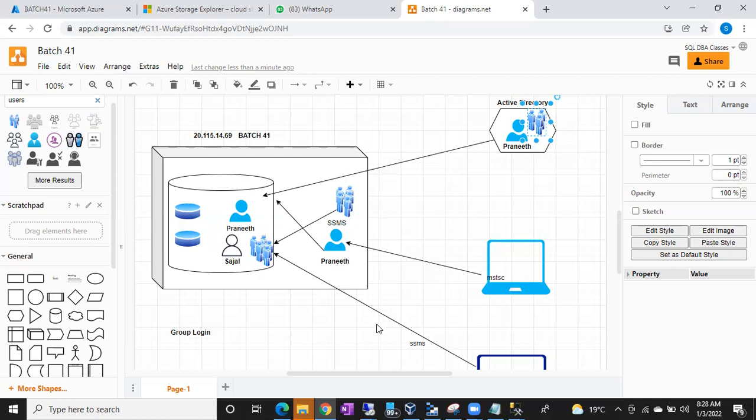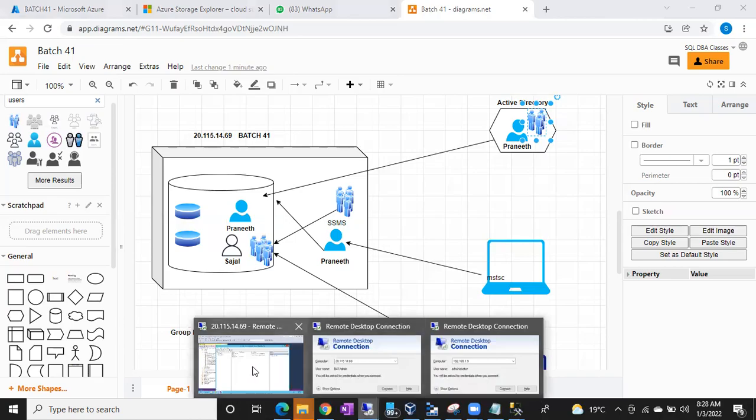Any issues, any doubts, let me know. If you are clear here, then it is easy to understand the security concept, guys. Is it clear, everyone? Okay, done. Fine. So if it is clear, let's try for a demo. Let's go to the demo.